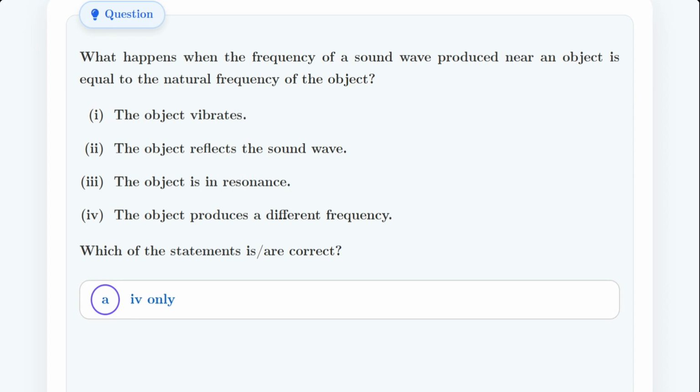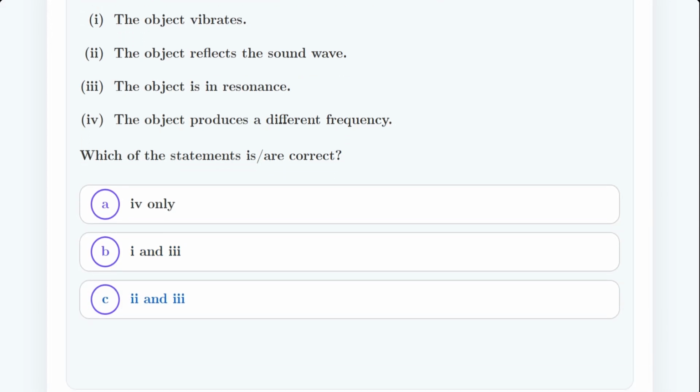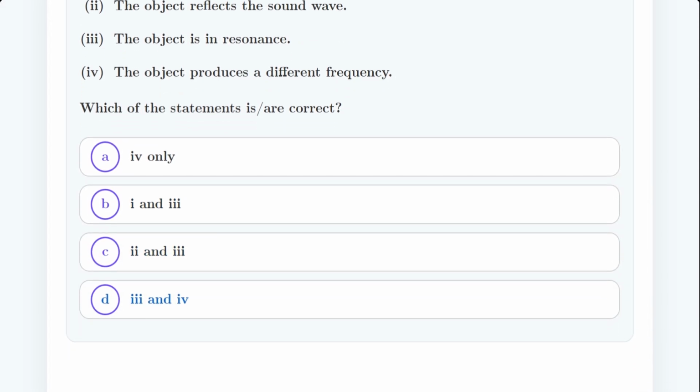Option A says 4 only. Option B says 1 and 3. Option C says 2 and 3. And option D says 3 and 4. Let's find out the correct answer together.